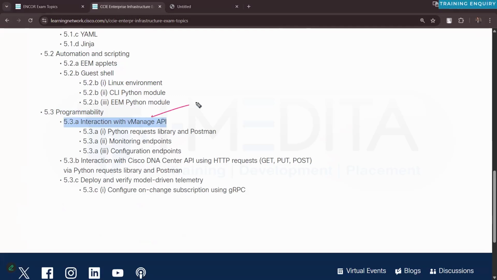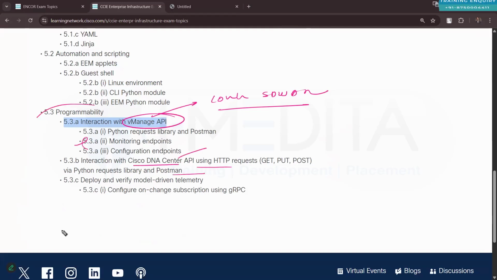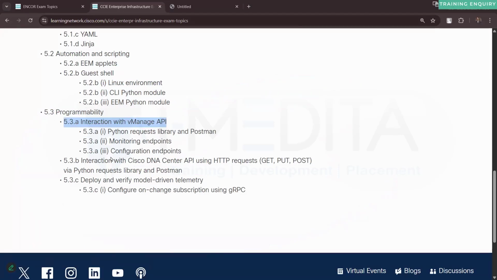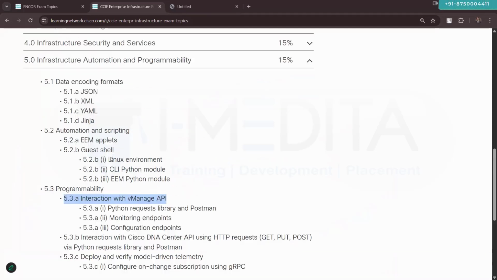Now what is vManage? vManage is a controller for the SD-WAN. So until you have covered the SD-WAN, you will not be able to understand this part. Until you have covered the SDA, you will not be able to understand this part. So the point is that they don't want us to know the in and out of the complete programming. They don't want us to know all that.